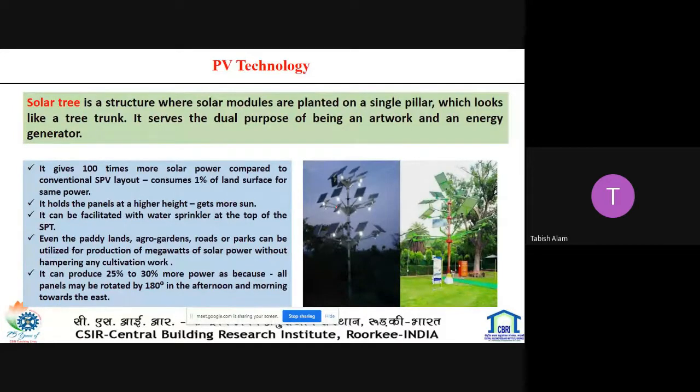So basically it can save land, because if PV panels are placed conventionally, a large land area is required. This advantage can be used by this solar tree. It gives 100 times more solar power compared to the conventional solar power layout and consumes 1% of the land surface for the same power. It holds the panels at a higher height and gets more sun. It can also be fitted with a water sprinkler at the top. So these are the features of this system.